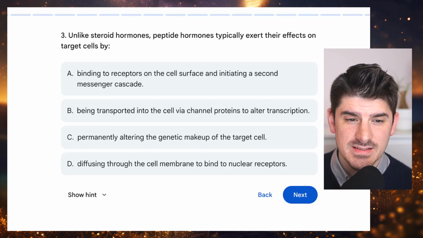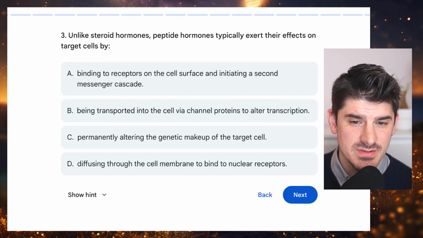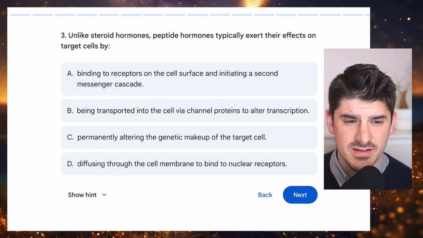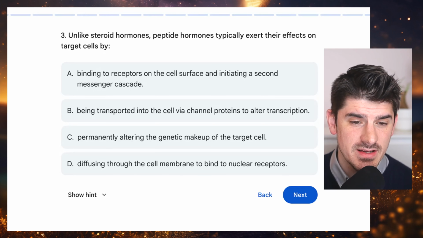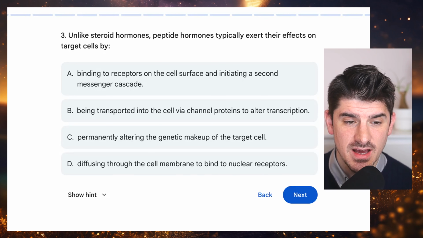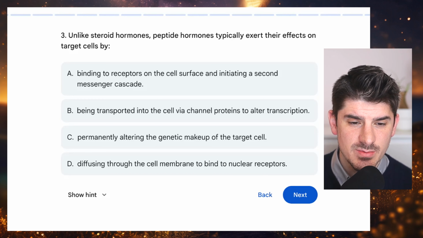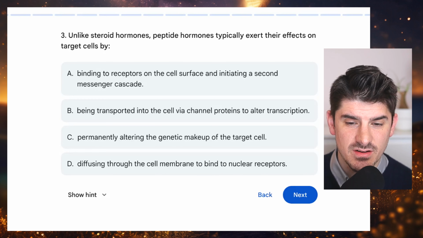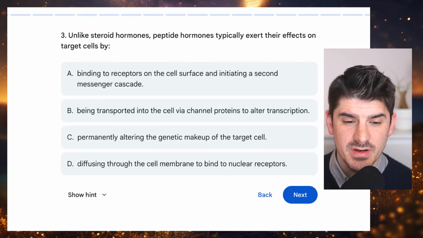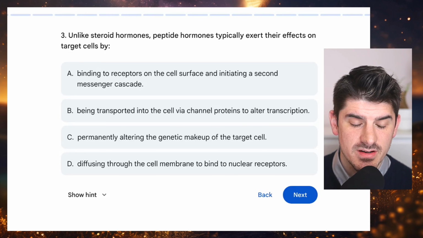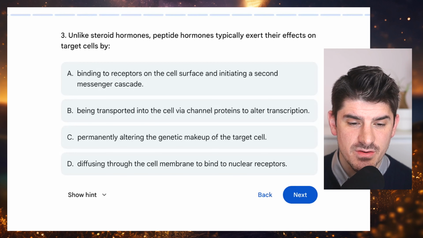Number 3, unlike steroid hormones, peptide hormones typically exert their effects on target cells by A, binding to receptors on the cell surface and initiating a second messenger cascade. B, being transported into the cell via channel proteins to alter transcription. C, permanently altering the genetic makeup of the target cell. Or D, diffusing through the cell membrane to bind to nuclear receptors.